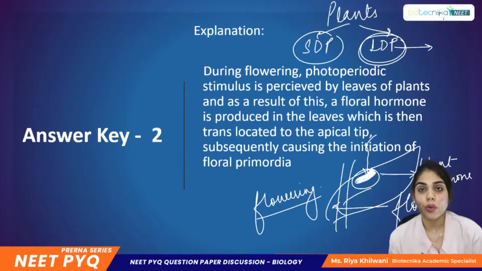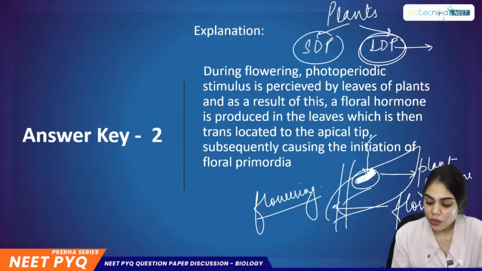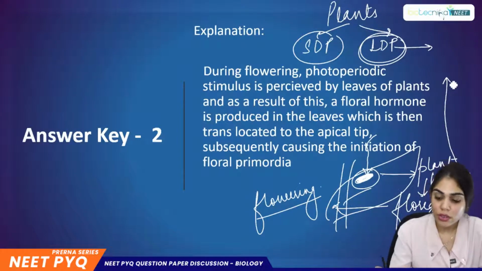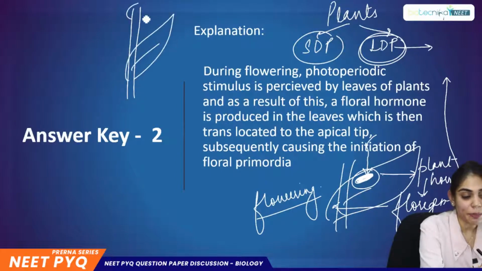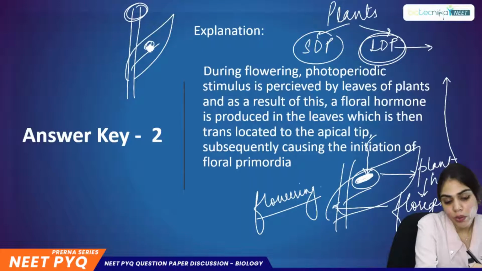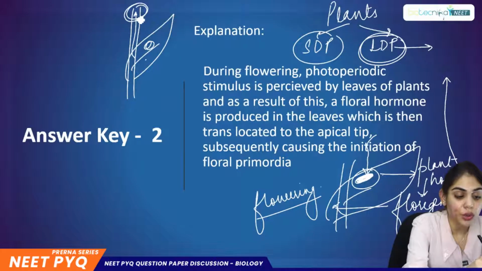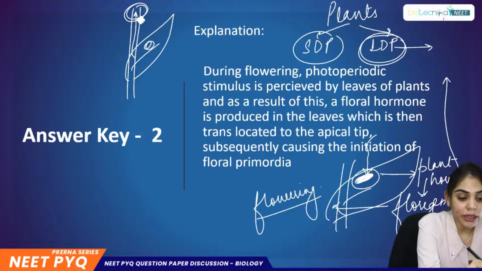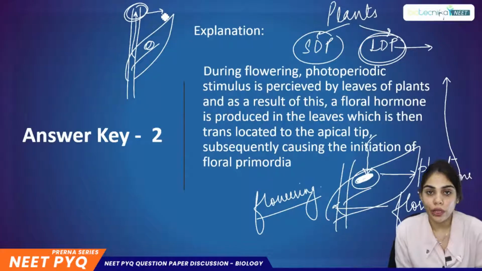Once this hormone is activated, it is synthesized in the leaf. This florigen is transported to the shoot apex. Suppose this is a plant, the shoot apex will be here. So this hormone is synthesized in the leaf area and transported to the shoot apex. And once it reaches the shoot apex, it initiates flowering, or the floral primordia.